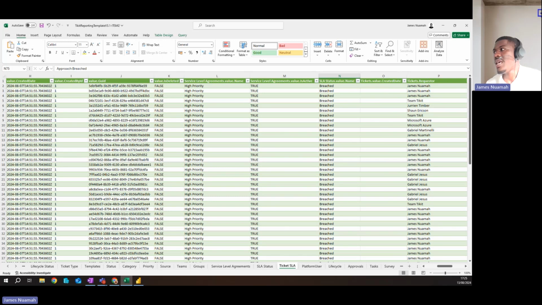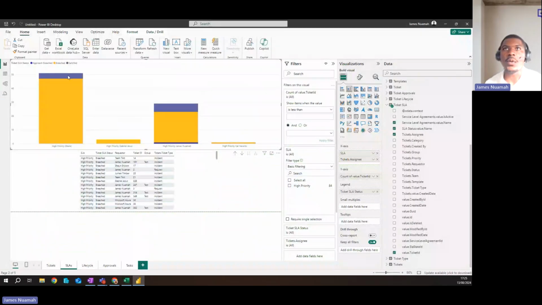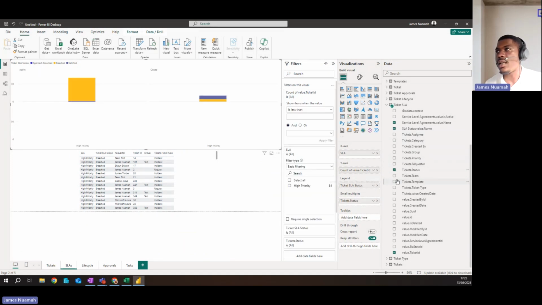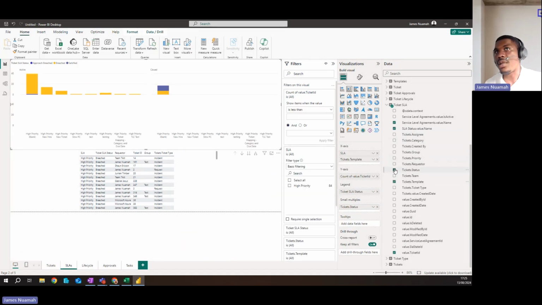Now, Power BI, we'll touch on that briefly because you can catch that in a later training session, and we can see it really nicely here. So we've got our chart, and then we've got a table with all of the info. Again, on the right-hand side, we can exclude and include whatever we like. Include the status. If a template's been applied, you can do whatever you'd like to your heart's content. So that's really nice to have as well.